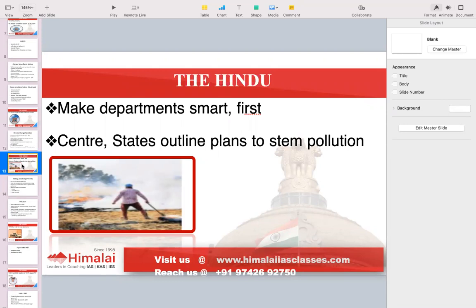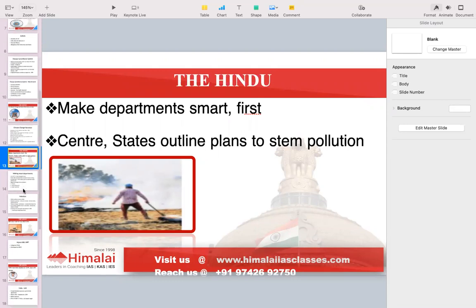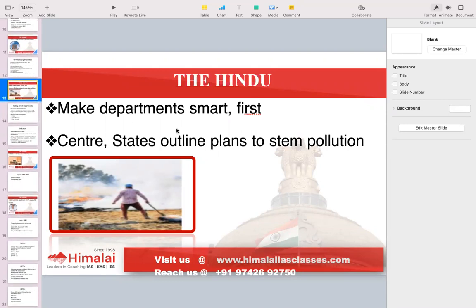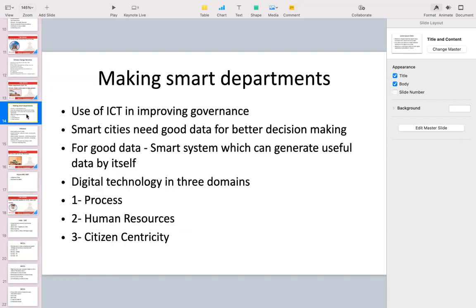Okay, then the next article of today's newspaper talks about smart departments. That is basically about e-governance, and one is about the pollution, which, as winter is coming, in Delhi every year you hear the news about it. So making smart departments, basically it says about e-governance, or use of ICT in improving the governance.